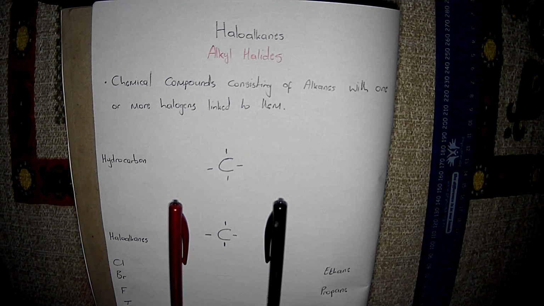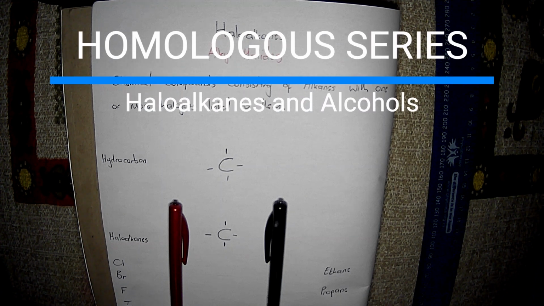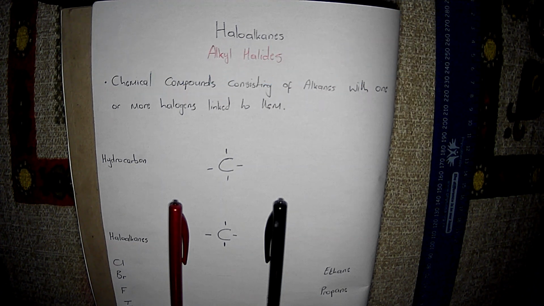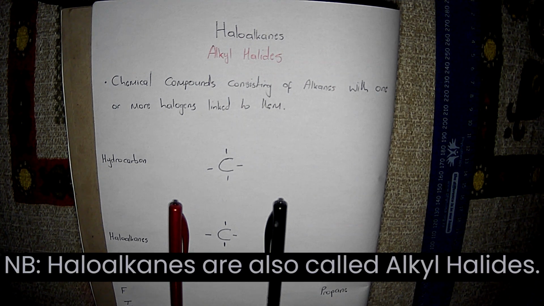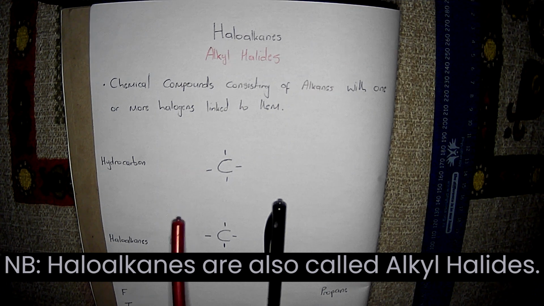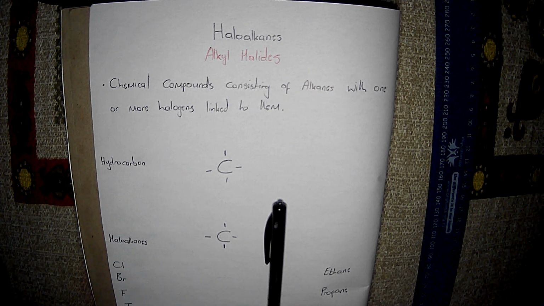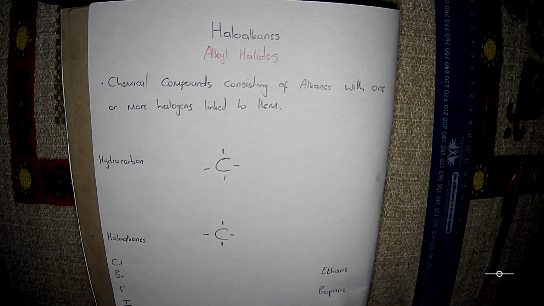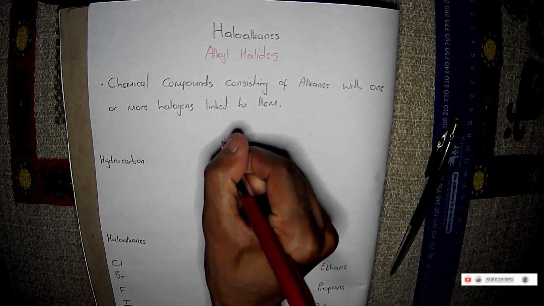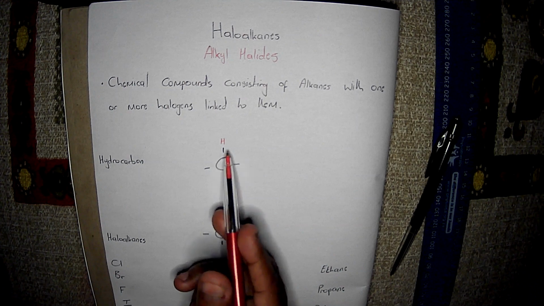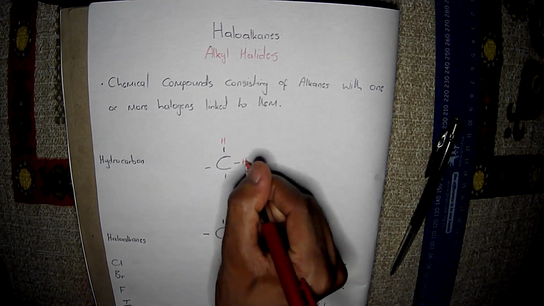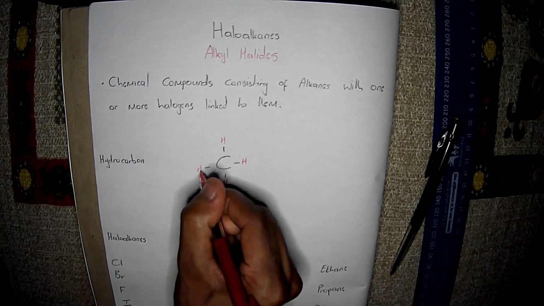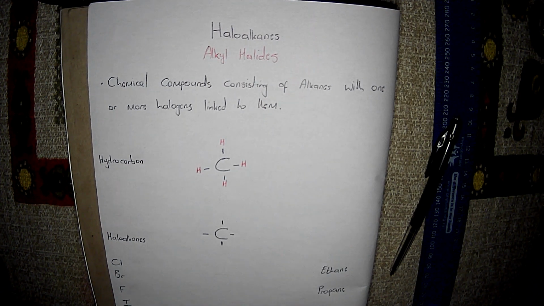So in today's lesson, I want us to really focus on the homologous series, the haloalkanes as well as alcohols, right? So with haloalkanes, in other words, your alkyl halides, we are told that they are chemical compounds consisting of alkanes with one or more halogens linked to them. We know that with a normal hydrocarbon, which is your alkanes, let me just use a red pen, you usually have this carbon atom bonding with hydrogen atoms. And because our carbon atom has four covalent bonds, it has to have four bonds with the hydrogen atoms.